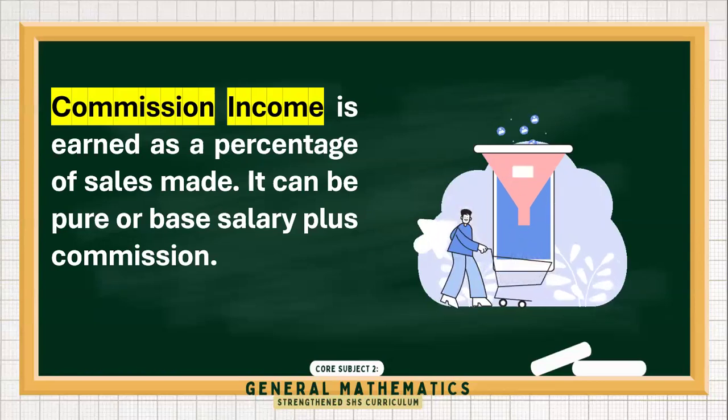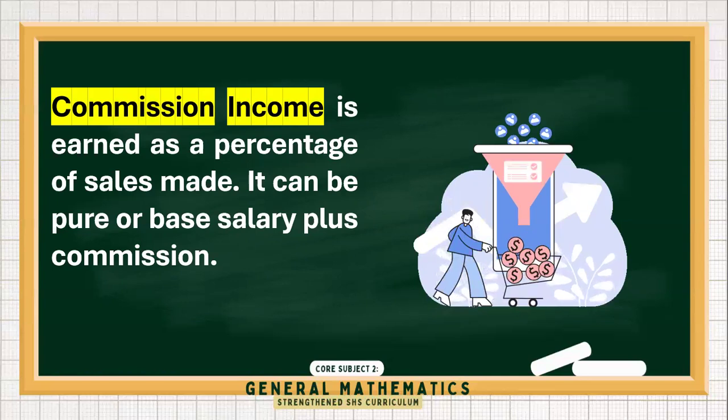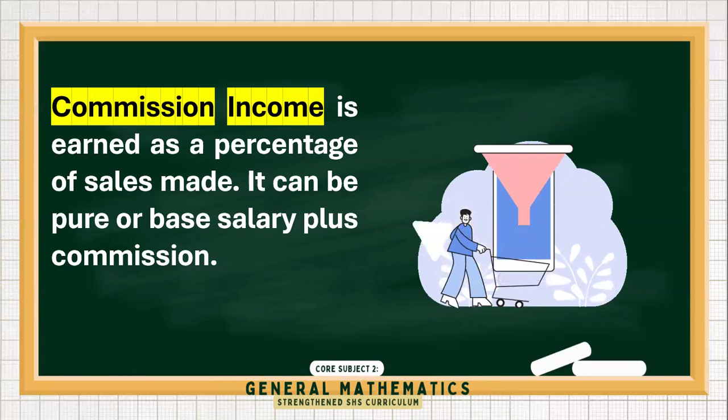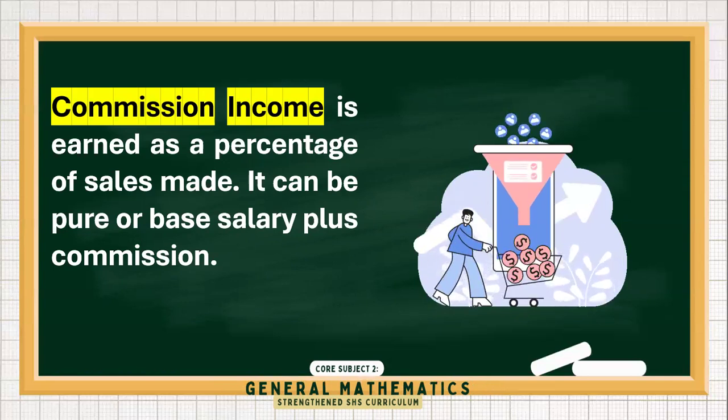Remember that workers will always receive their base salary. So there is what we call the base pay or the base salary plus their commission, while others are just working by pure commission, so they don't have a base salary. If we solve problems in the next parts, then you will learn more about the different types of commissions.